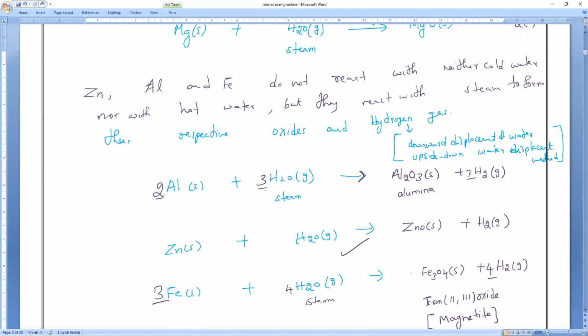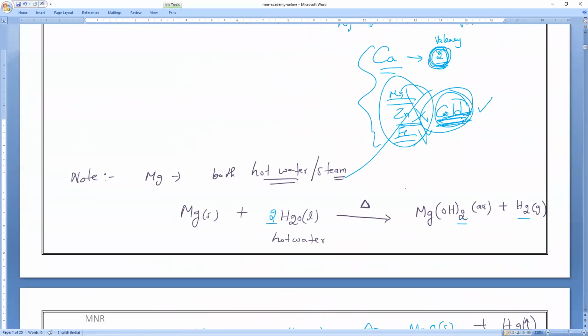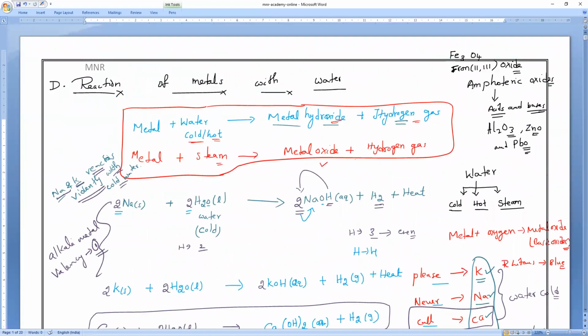As I told you, I will show you one tabular column, which is very important. You just carry on first. Any doubt, you can ask me. Metal reacting with cold water or hot water, what will the products be? Metal hydroxide plus hydrogen gas. Metal reacting with steam produces metal oxide plus hydrogen gas. Do you all understand? This is what you have to remember.